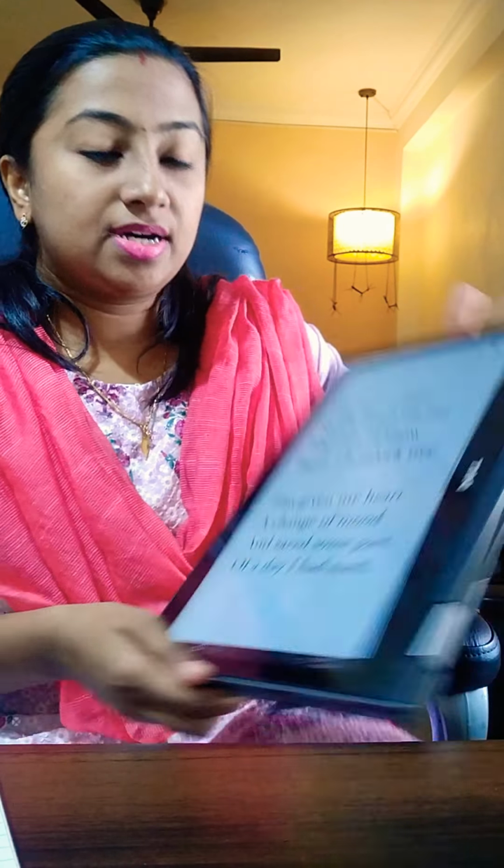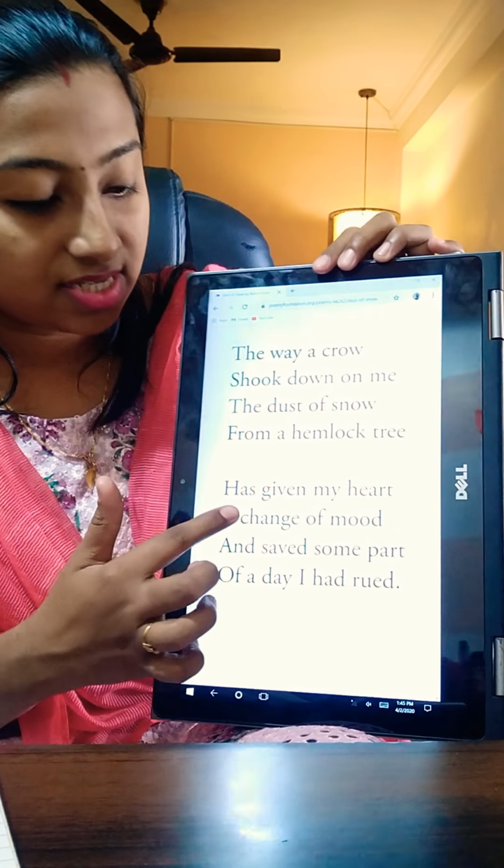And when he moves on to the second stanza, he says that this particular thing that he has witnessed has changed his mood. He was having a very terrible day. He was so sad at the beginning. But after witnessing this simple thing from nature, his mood got changed. His mood got lifted. His mood got enlightened. Suddenly, he changed from a sad person to a happy person. Has given my heart a change of mood.